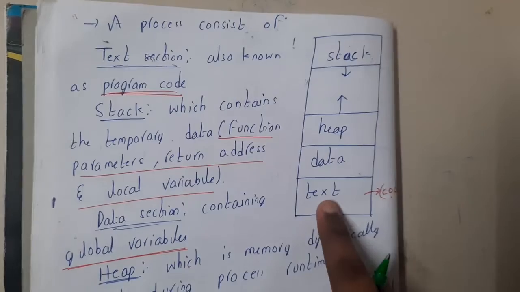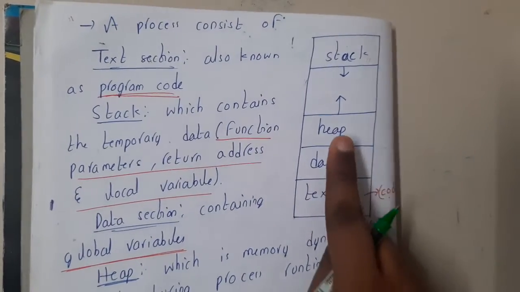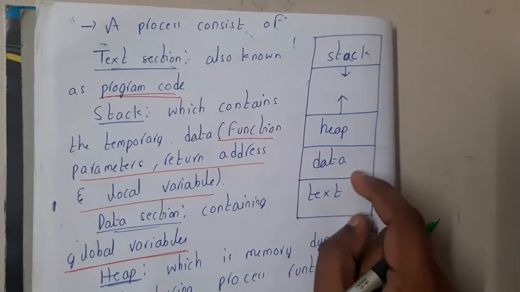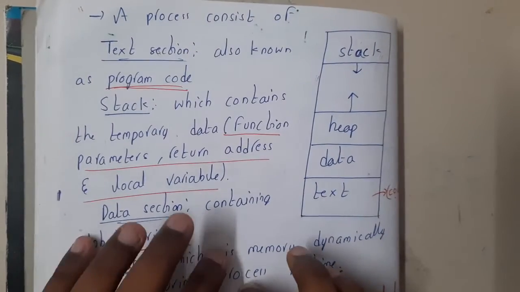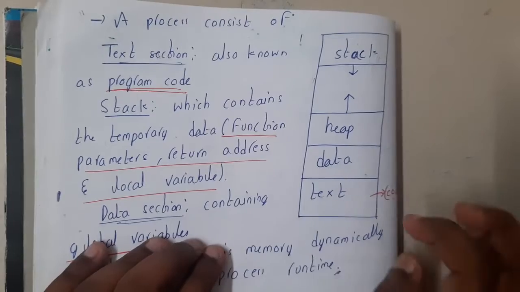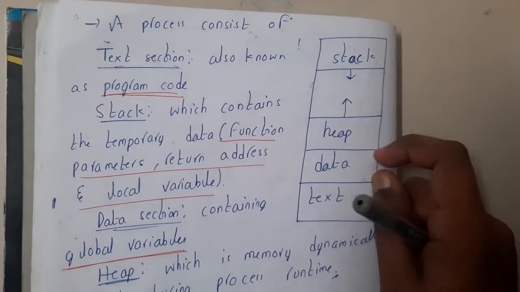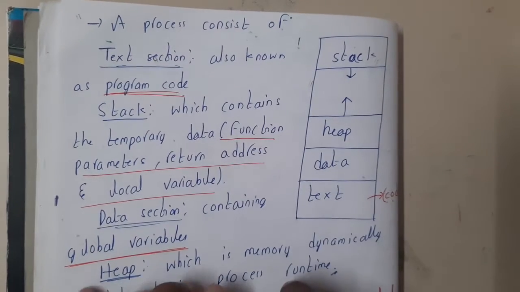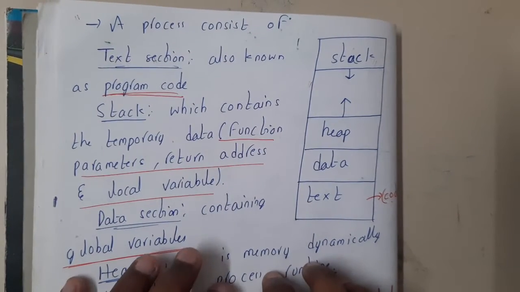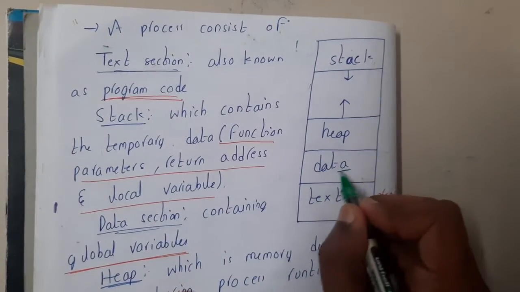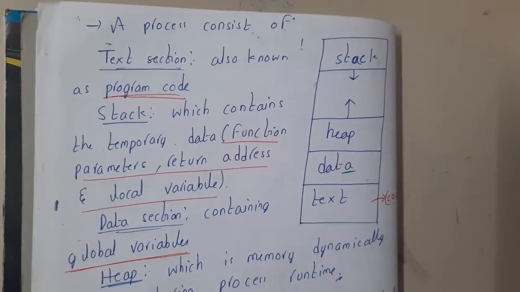We have a text, a data, a heap, and a stack. Text is the place where I write my code. In my program I wrote code, and that code will be stored here, guys. Now moving on to data. In my program, I might have defined some values like pi equals 3.14. Those global values will come under data, guys.